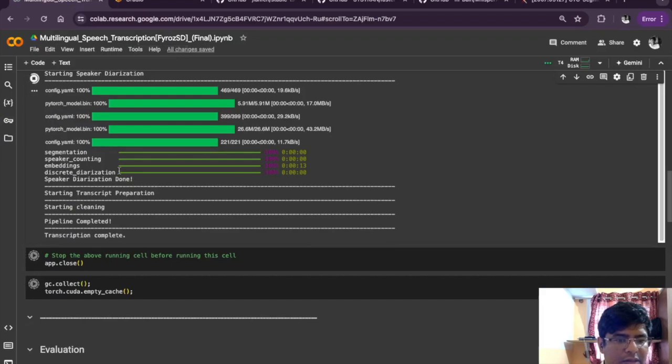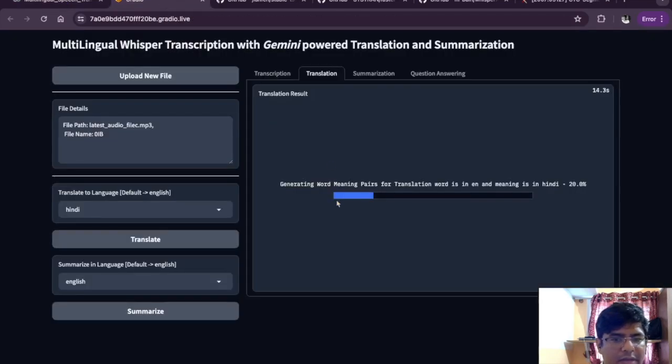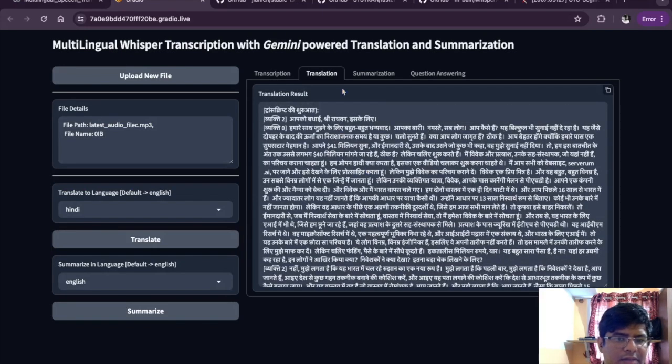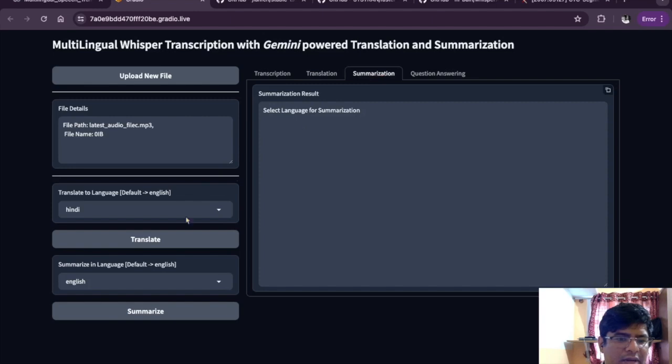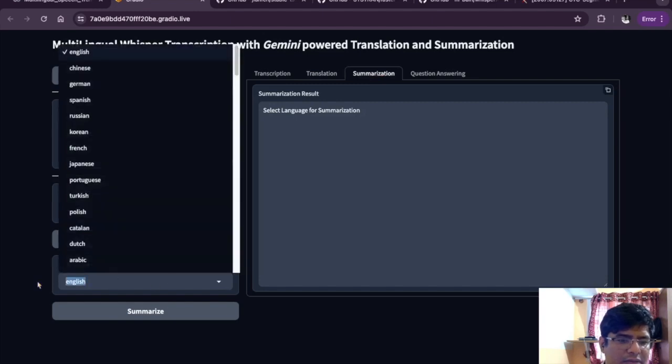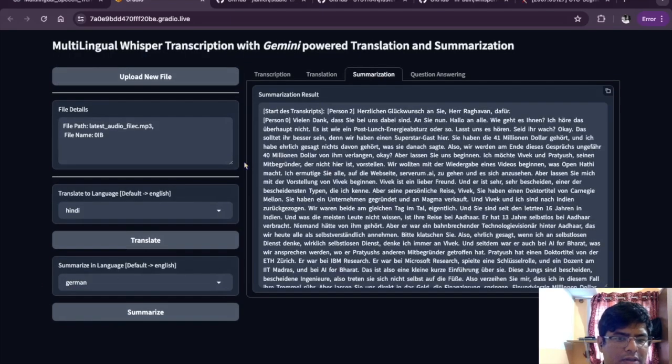Underlying it's calling the Gemini API to do the translation. It is sending the transcript along with some prompt. This is the transcript. Similarly, summarization can be done in any of the languages. So this is the summarization.